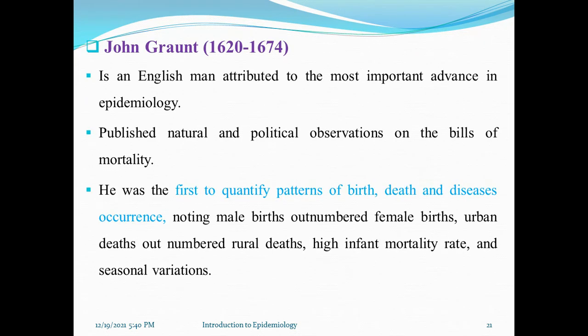The third one is John Graunt. John Graunt is an Englishman credited with the most important advance in epidemiology. He published Natural and Political Observations on the Bills of Mortality. He was the first to quantify patterns of births, deaths, and disease occurrence, noting that male births outnumbered female births, urban deaths outnumbered rural deaths, and noting high infant mortality rates and seasonal variations. These are all attributed to John Graunt.